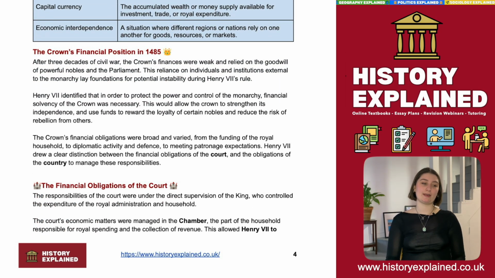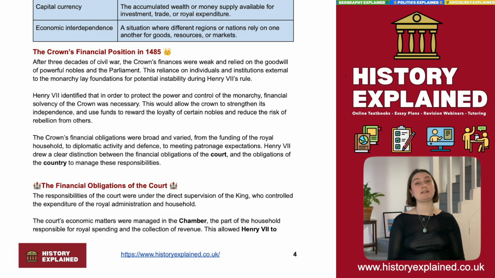So let's move on to have a look at the Crown's financial position in 1485. Obviously after 3 decades of civil war, the finances were very weak. A lot of money had gone into funding the war on each side. And the Tudor family wasn't necessarily the most rich. So upon Henry VII's ascension, he was very reliant on individuals and institutions external to the monarchy to lay the foundation. So this is him again having to rely on the rich and powerful nobility to provide those initial funds that just weren't there in the monarch's budget.